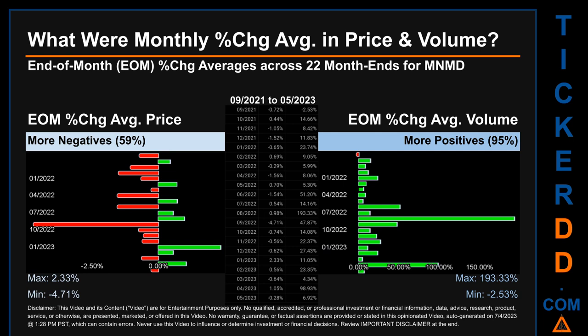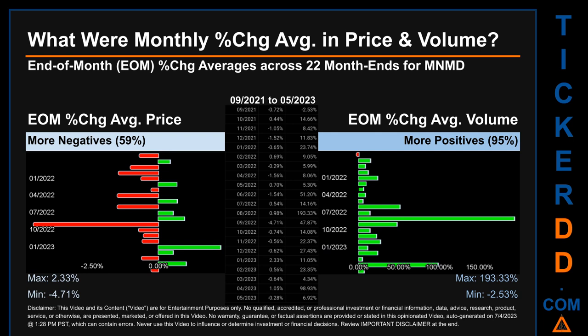What were end-of-month percentage change averages in price and volume for MNMD? The monthly average of percentage change in price and in volume were calculated for each of the 22 month ends. That calculation took daily percentage changes and averaged them for each given month. If a month end came out negative, then it means that the month summarily saw a negative change.